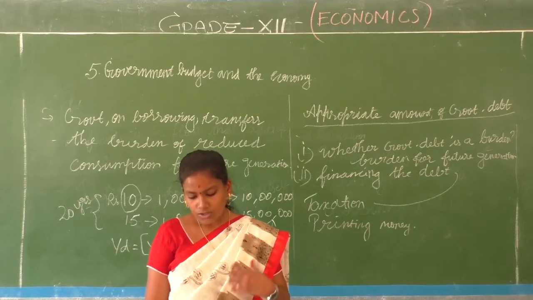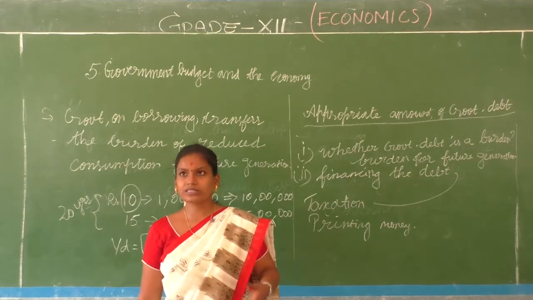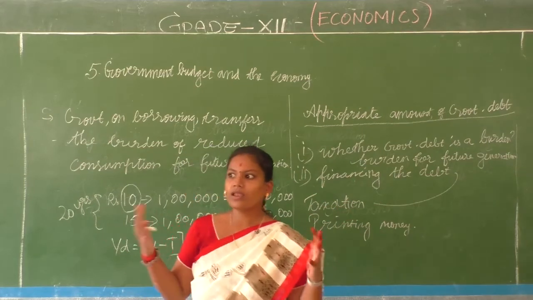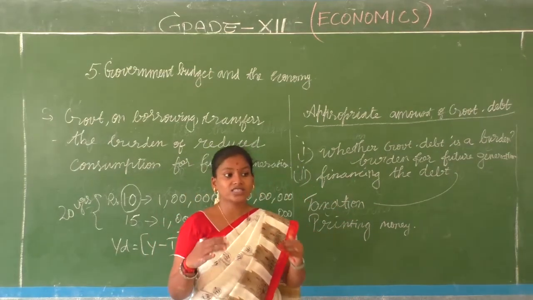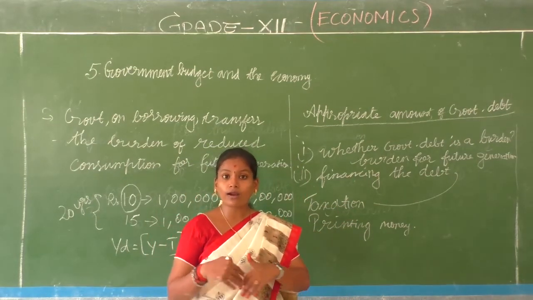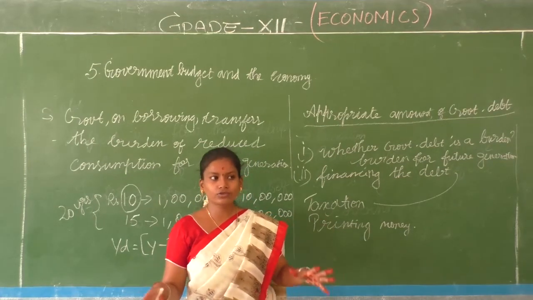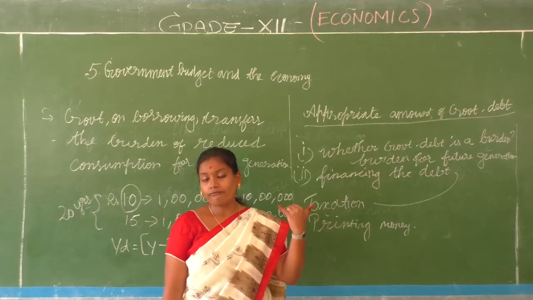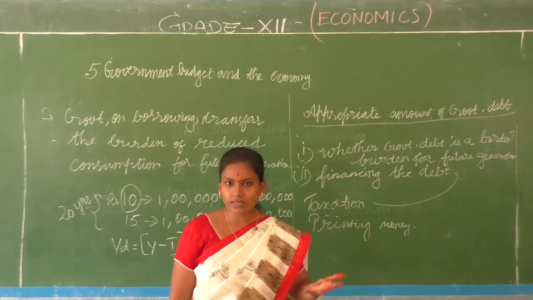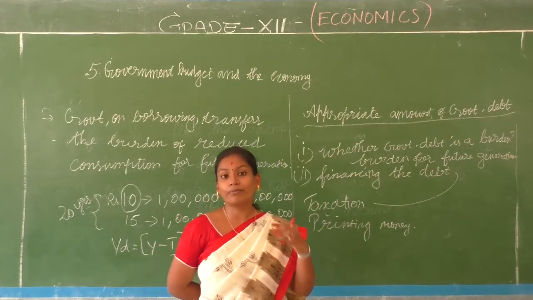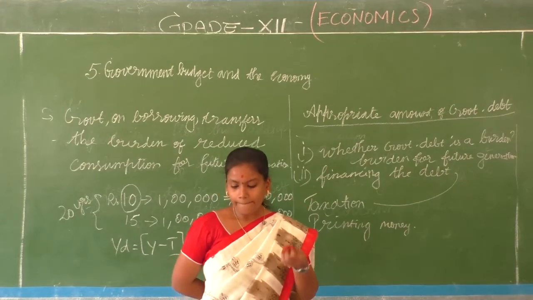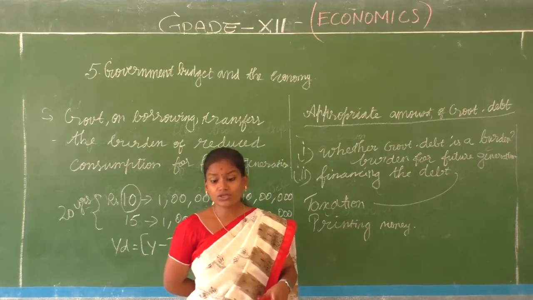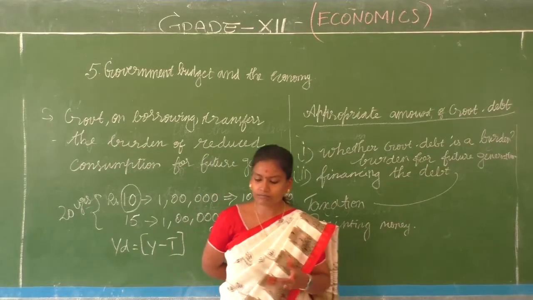Right, children? So some people say that consumers won't think like that. Even when a budgetary deficit is there, they try to save, just because they know that the future generation is their family only. So borrowing today will increase the taxes in future. People are aware of it, they say. But do you think all the consumers are aware? Consumers are aware of it?